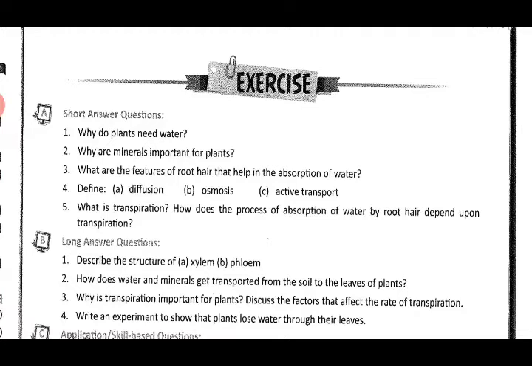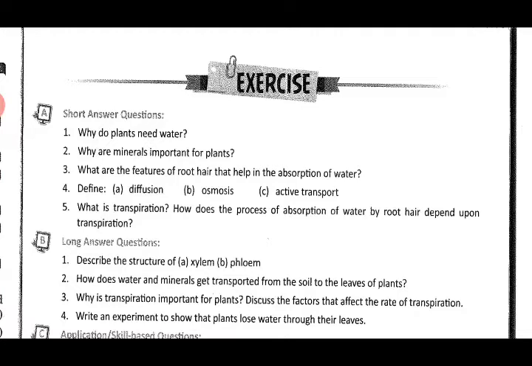Second is the presence of numerous tiny pores all over the membrane of the root hair. Then third point is root hair cell sap is more concentrated than the surrounding soil water. Then fourth point is its cell wall is freely permeable and cell membrane is semi-permeable. These points we have already discussed, so you have to write all the 4 points.